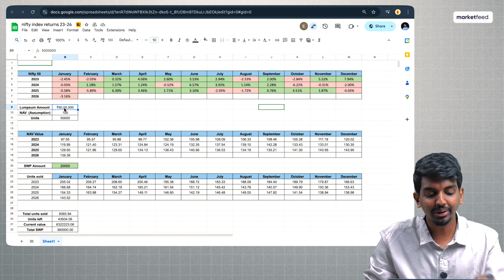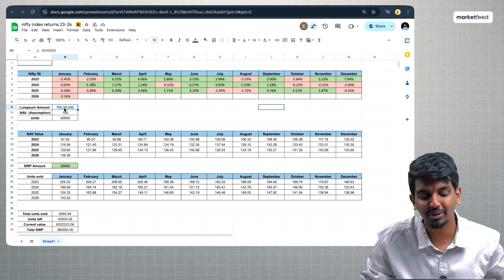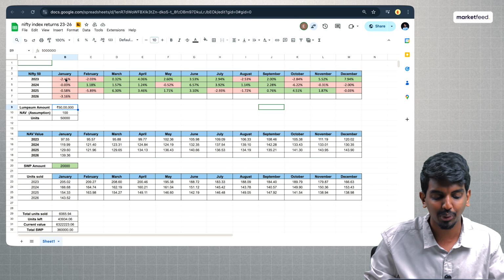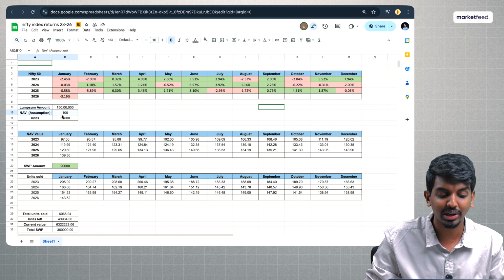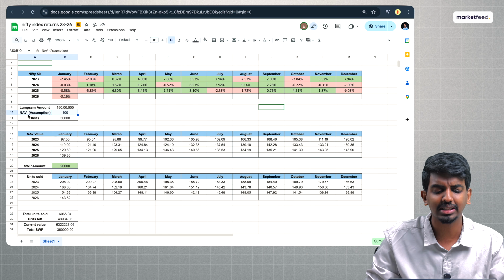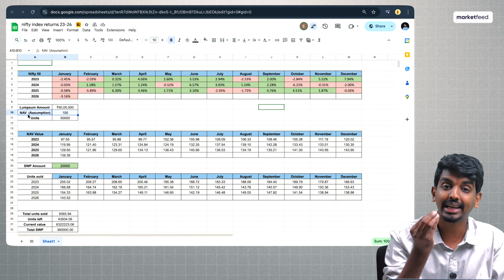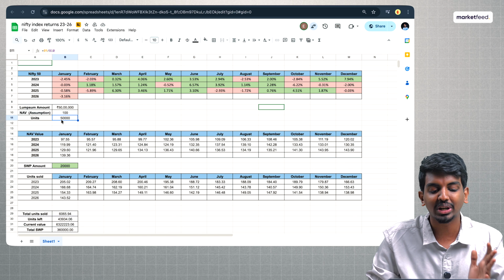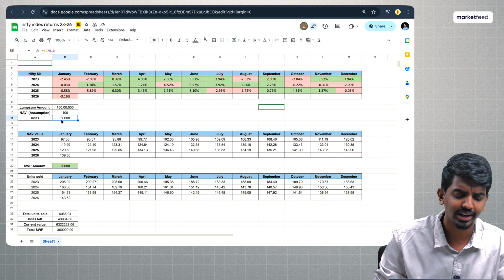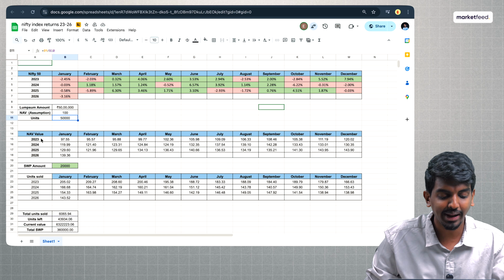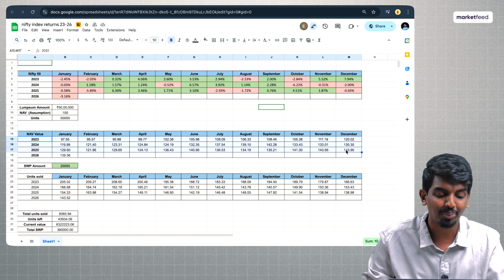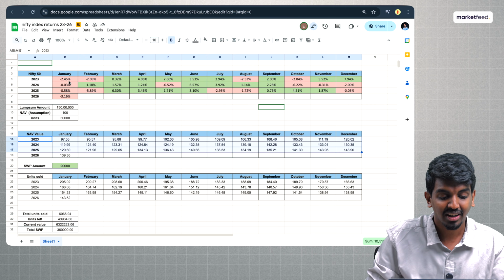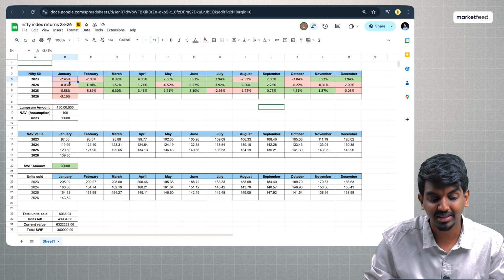Now here we're going to assume that we have made a lump sum investment of 50 lakhs into Nifty at the beginning of 2023. Right? And here you can see if we take an NAV assumption, that means let's say we are buying a mutual fund and the net asset value, one single value of that mutual fund was 100, we would have gotten nearly 50,000 units. That is correct. I hope you understand. Now we can calculate here what would have happened to our corpus every single month with Nifty's volatility that we are seeing here. Right? What if it fell by 2.45% in a month?